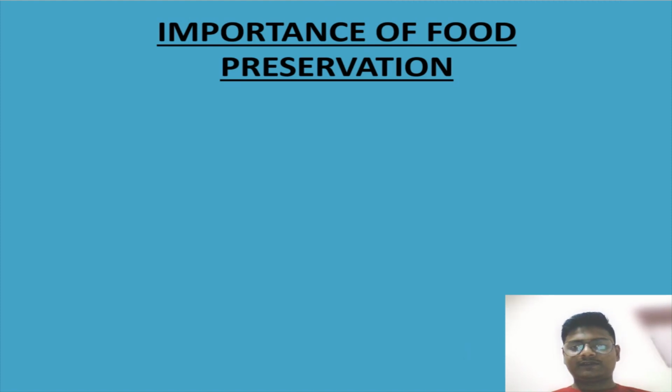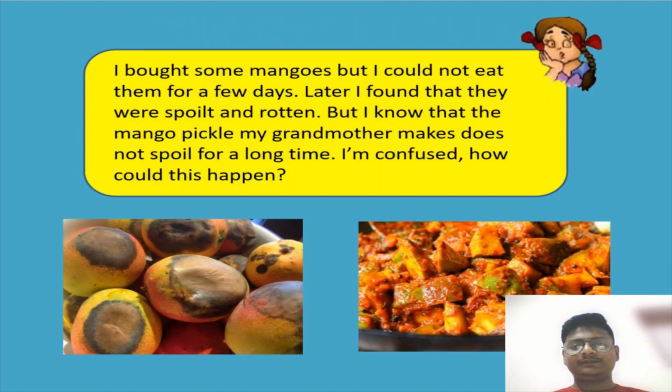And now let me show you the image first. Okay, see, there is a girl, her name is Paheli, and she bought some mangoes, but she could not eat them for a few days. Later she found that they were spoiled and rotten, but she knows that the mango pickle that her grandma makes does not spoil for a long time. She is confused. How could this happen? So what will you tell about this?